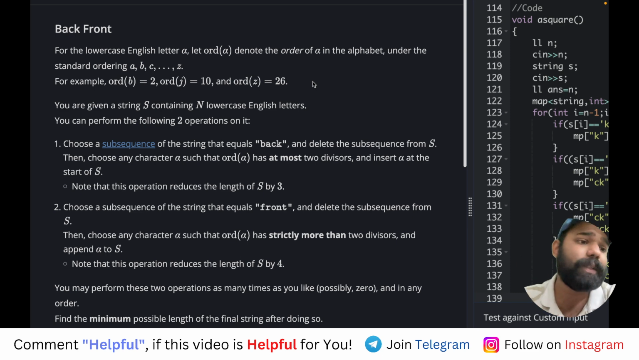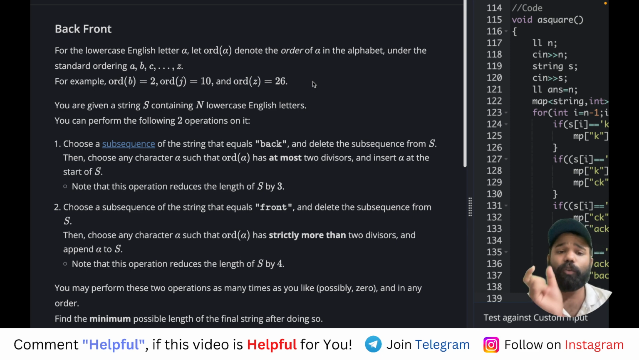And then the second operation that you can do is that you can take a subsequence front, and then you can delete that front, and then a character whose ORD is not prime, meaning it has more than two divisors, that you have to append at the end of S.